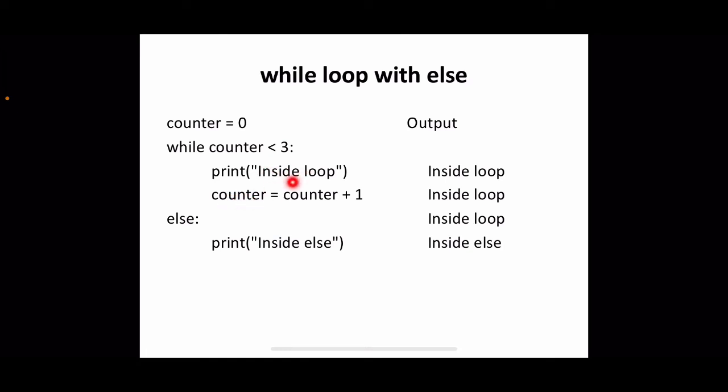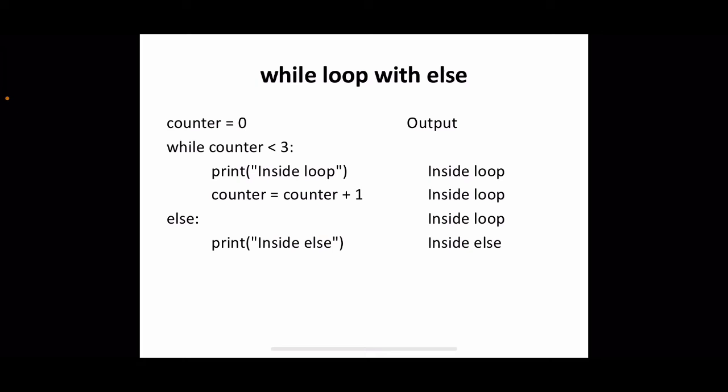Now when this condition becomes false, the else part will be executed. That is the working of else. Okay. So whenever the condition of while is false, the else part will be executed. So when all the iterations are over, definitely the else part will be executed.